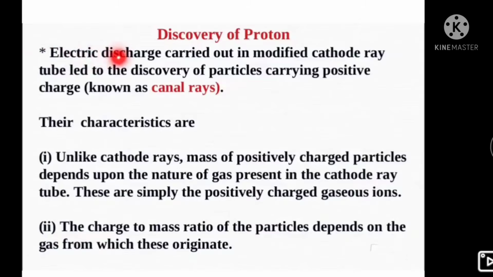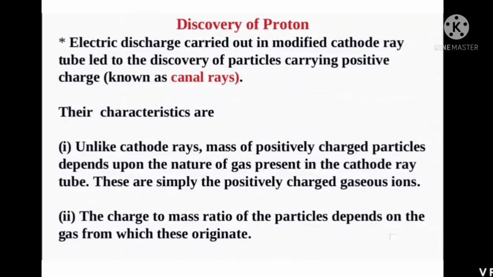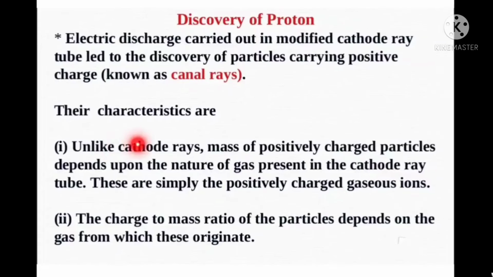Electric discharge carried out in a modified cathode ray tube led to the discovery of particles carrying positive charge, known as canal rays. Properties of anode rays. Anode rays, also called positive rays, consist of positively charged particles.